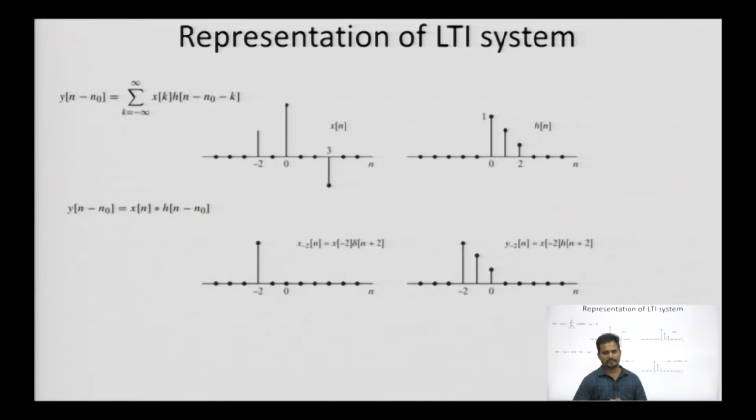If we look at the system representation and these signals, this is the entire signal x[n] having instant values -2, 0, 3, and the rest of the portions keep the value 0, which means the signal exists at 3 points. This is h[n], the system characterization, which we call the impulse response, defined with three discrete points existing at n equals 0, 1 and 2. So, these 3 points are defined.